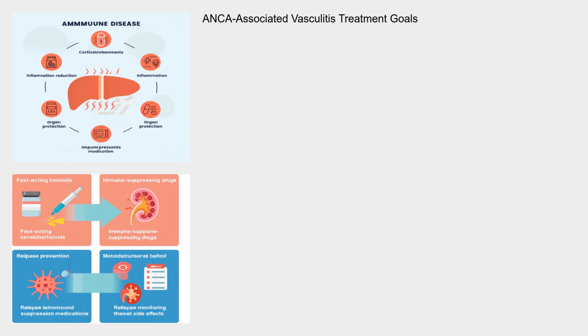The primary goal of treatment for ANCA-associated vasculitis is to induce remission, meaning to stop the inflammation and prevent further organ damage. This typically involves a combination of immunosuppressive medications, such as corticosteroids and cyclophosphamide or rituximab. Corticosteroids help to quickly reduce inflammation, while cyclophosphamide and rituximab are used to suppress the immune system and prevent further attacks on the blood vessels. Once remission is achieved, maintenance therapy with medications like azathioprine or methotrexate is often used to prevent relapses. In cases of severe kidney involvement, dialysis or kidney transplantation may be necessary. Regular monitoring for side effects of medications and disease activity is essential for optimal management.